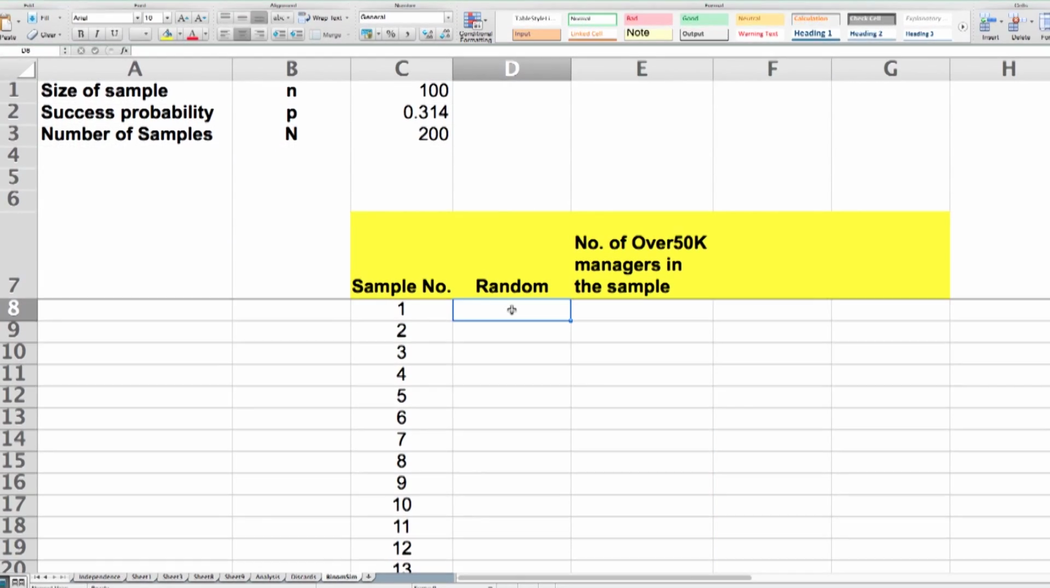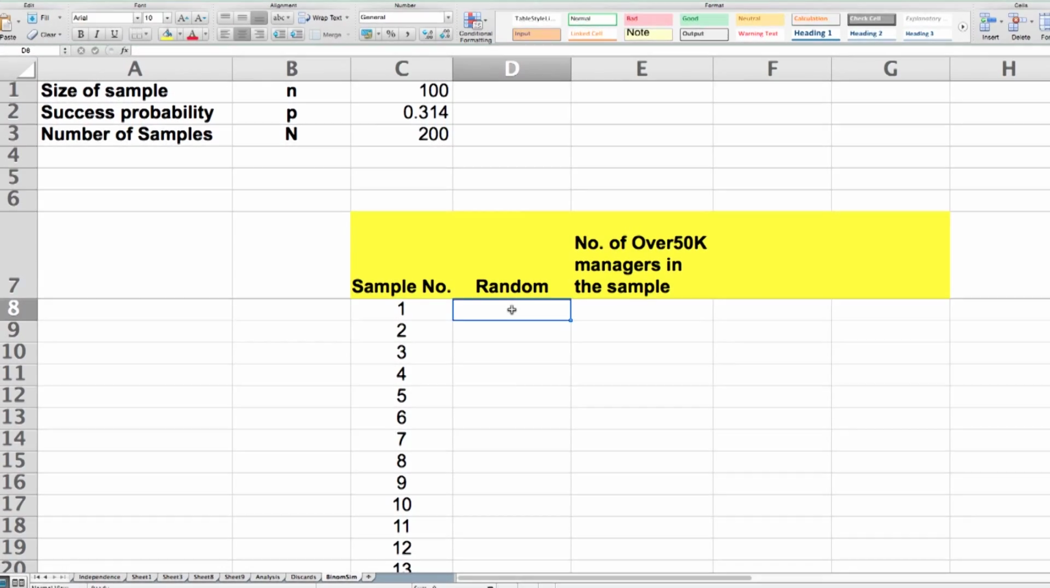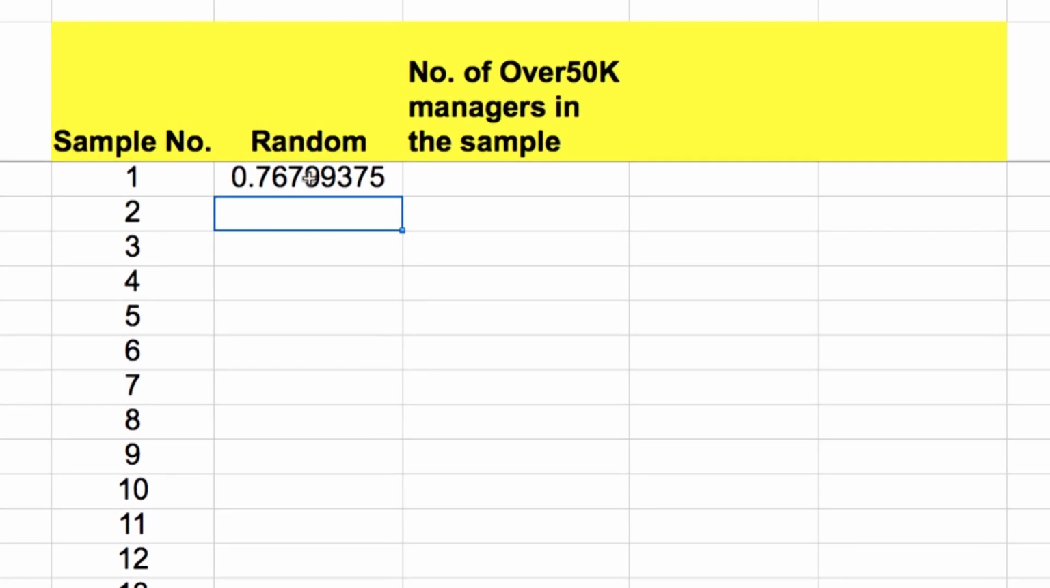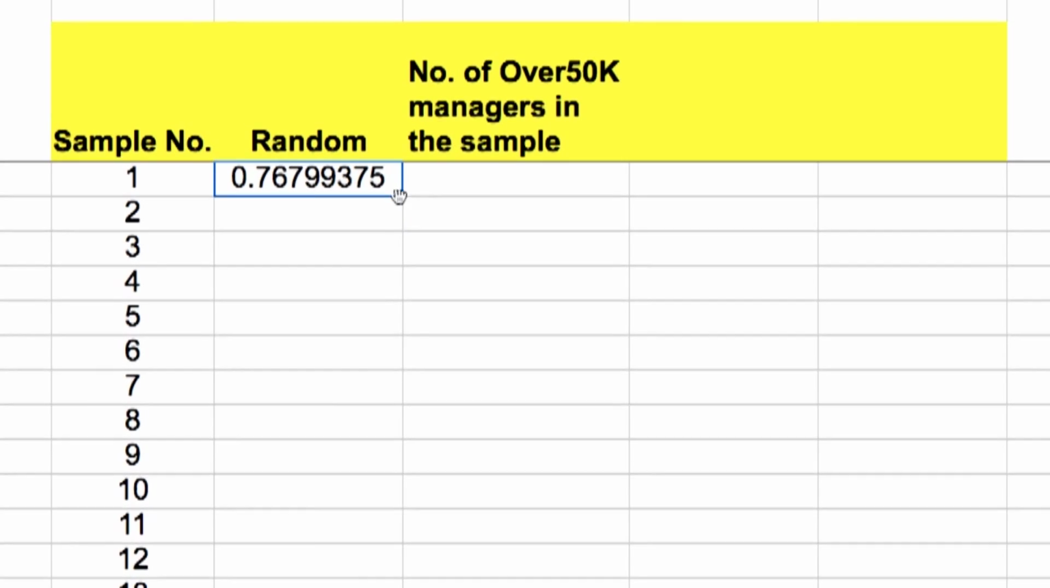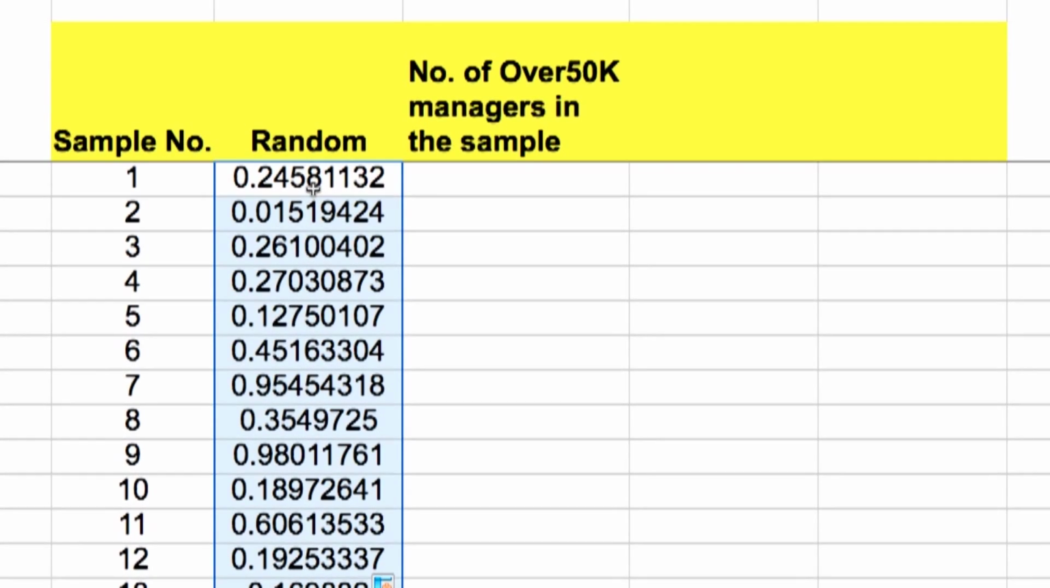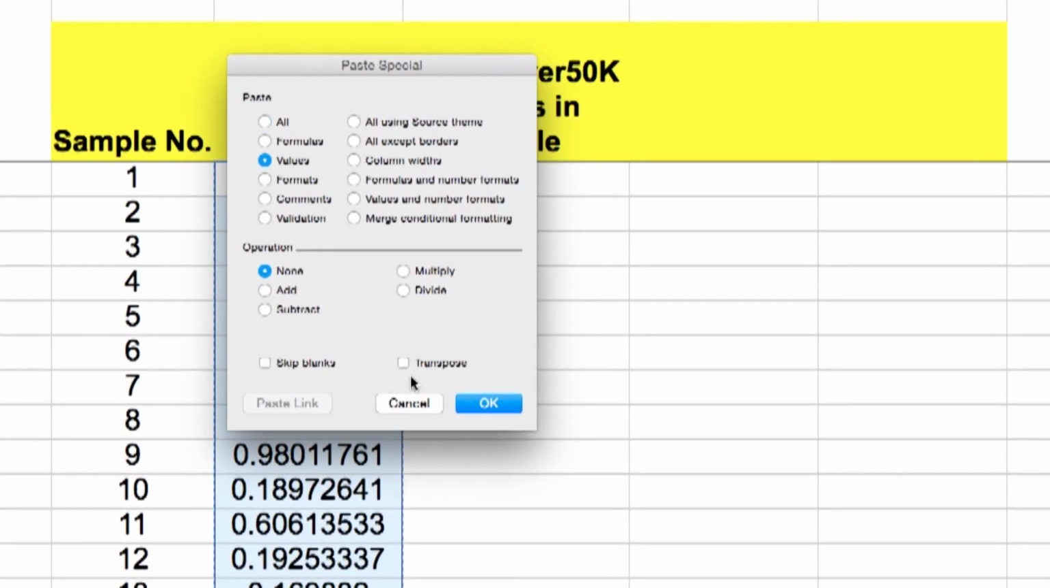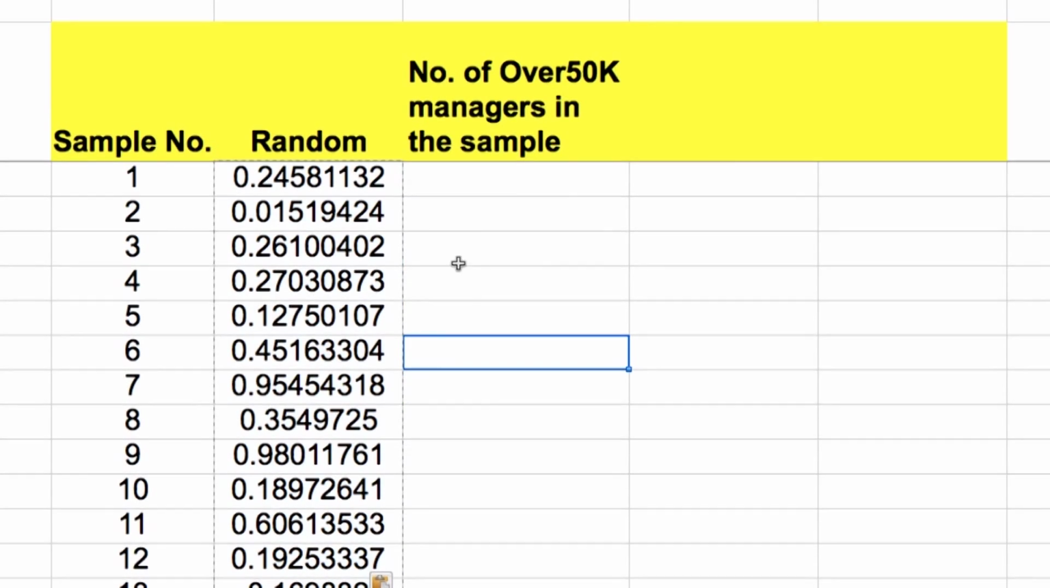First, I'll generate 200 random numbers. And then I'm going to use those numbers as arguments for the alpha parameter of CRITBINOM. Let me proceed with that. So here I have RAND, which gives me a uniform random number between 0 and 1. I'll double click this, and before I forget, I'll copy this into a buffer, paste special as values. This is just to make sure that they are frozen.